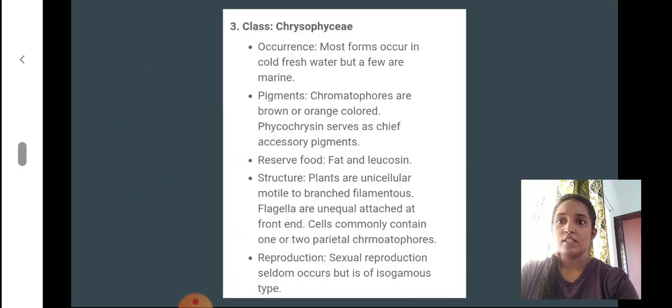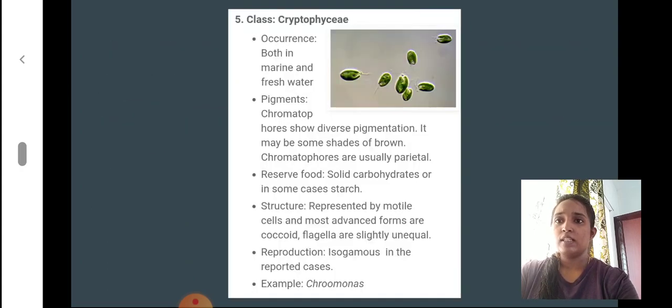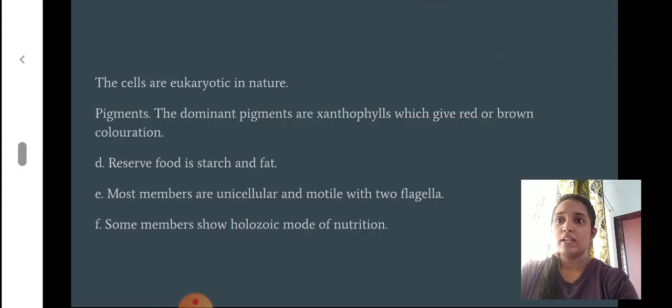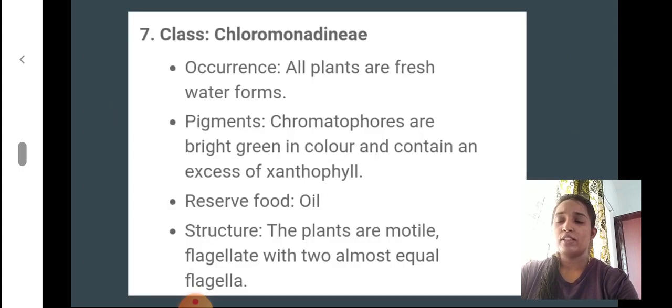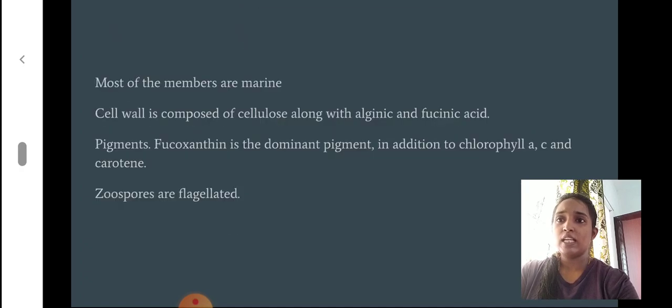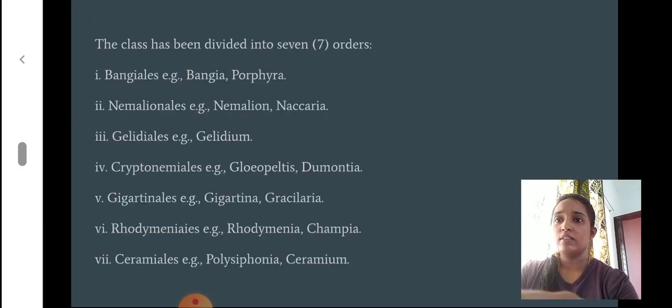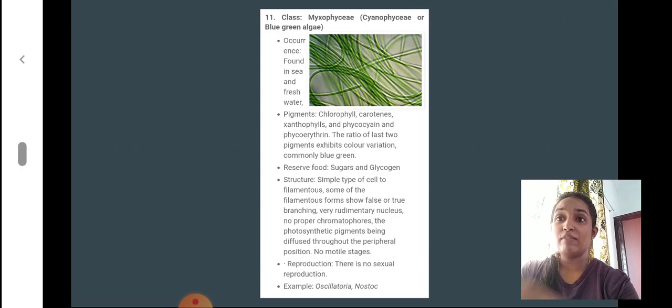Xanthophyceae, then Chrysophyceae, Bacillariophyceae, Cryptophyceae, Dinophyceae, Chloromonadinae, Euglenidae, Phaeophyceae. Then the different 11 classes were discussed, and class Myxophyceae, the last one, is also known as Cyanophyceae or blue-green algae, and this is the only class where